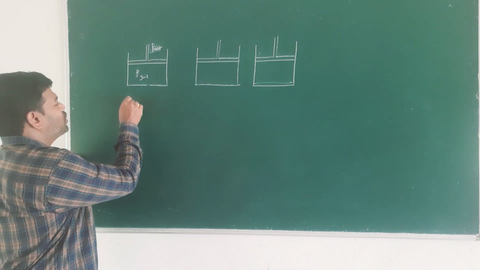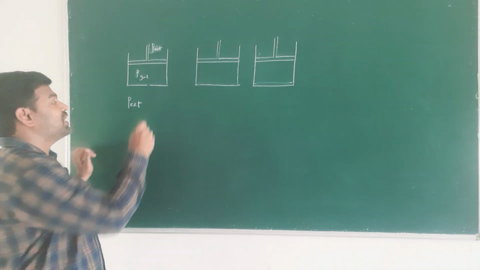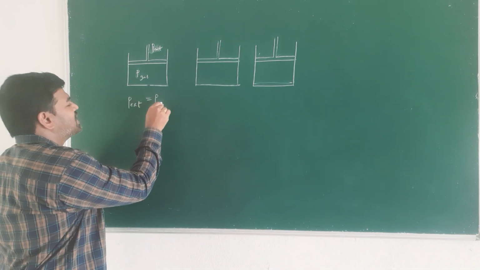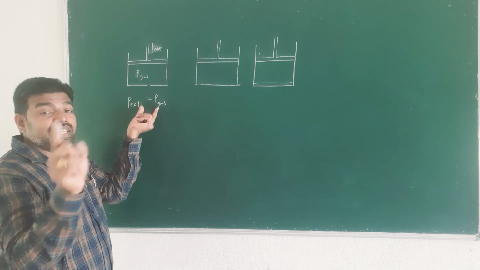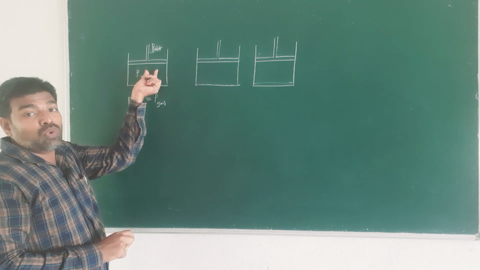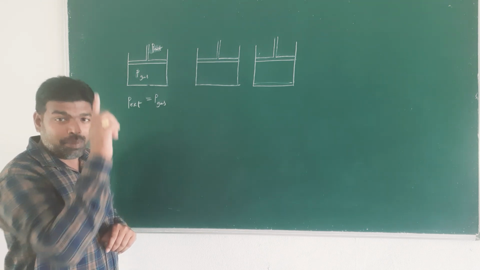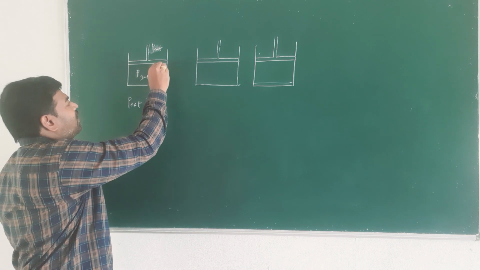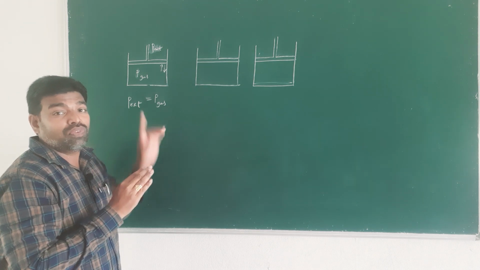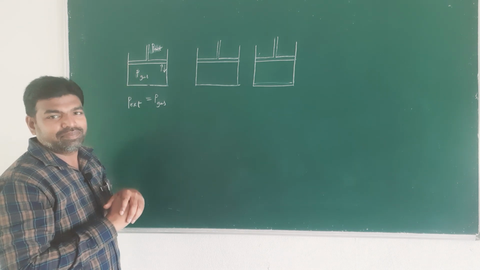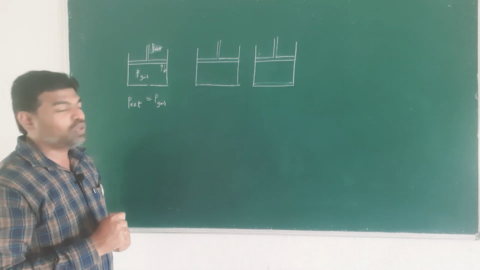In such a case, the piston neither moves upward nor downward. So in such a case, work done is zero.